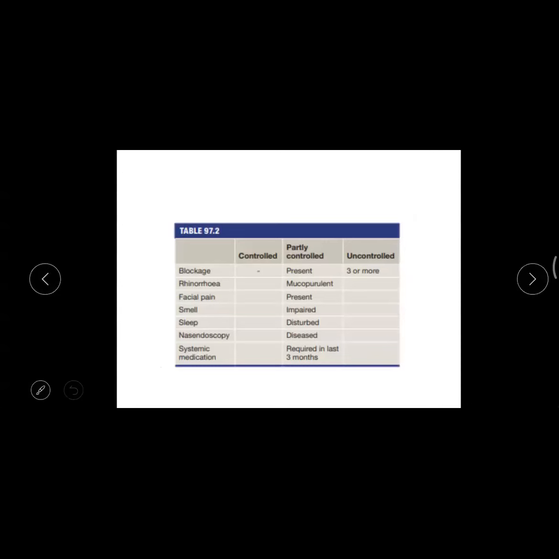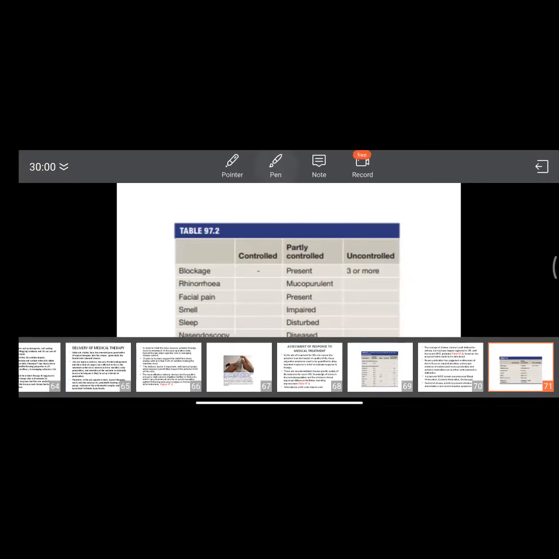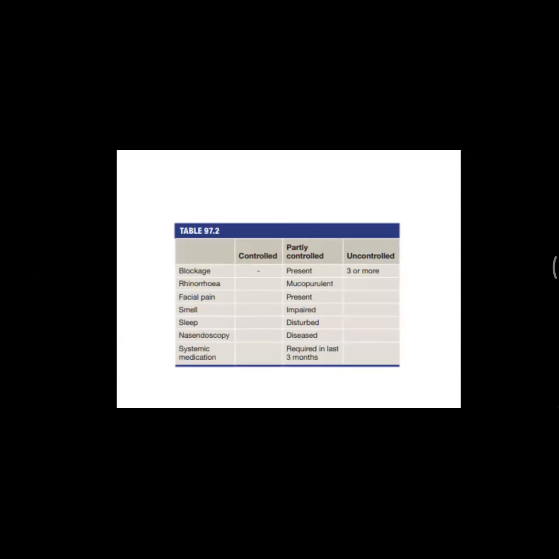This is a table representing the data. So as you could see here, sneezing, itching, rhinorrhea, and blockage are most important, and those are kept as criteria here. Blockage, rhinorrhea, facial pain, smell, and sleep, nasal endoscopy of the disease, and systemic medication. All these things are kept as criteria. We are not going into details of this because the features that are required are given here, and these are the factors to be kept in mind when you are dealing with chronic rhinosinusitis. Next.